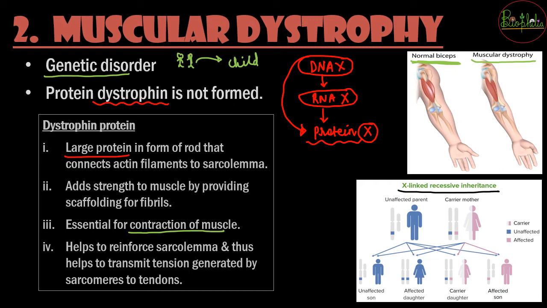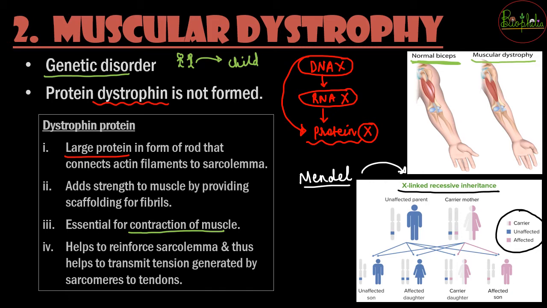So you might have known about Mendelian disorders. Similar traits to what Mendel had discovered are followed over here for the X-linked recessive inheritance. That means there is going to be a carrier, a condition of unaffected and a condition of affected individuals. Based on that, you can understand if the offspring is going to have a chance of muscular dystrophy or not. So this is a genetic disorder, and the previous one that we had seen was an autoimmune disorder.